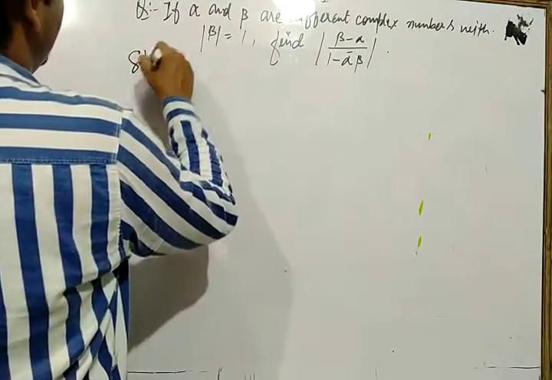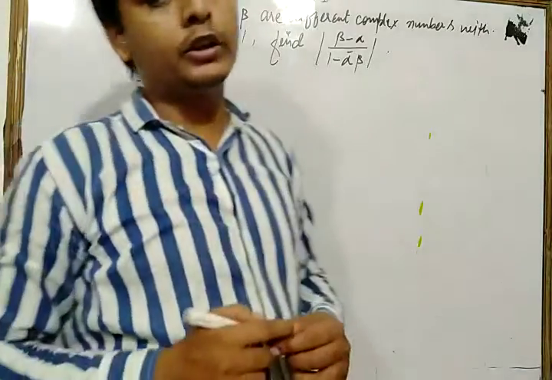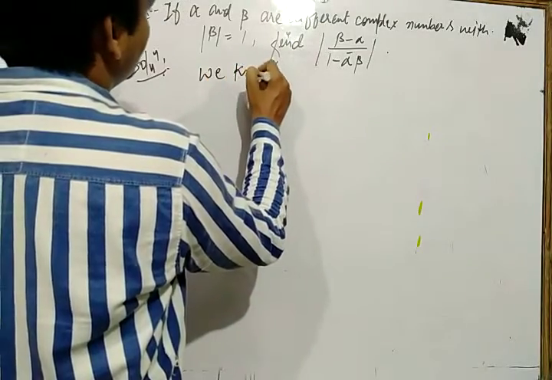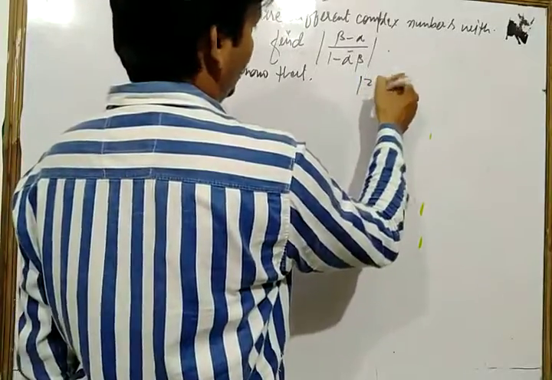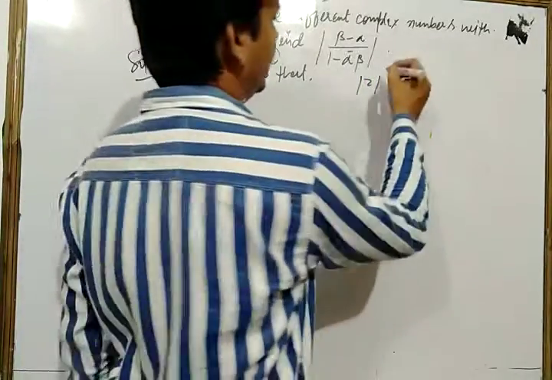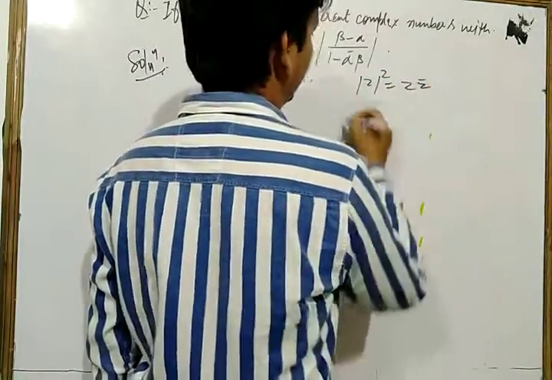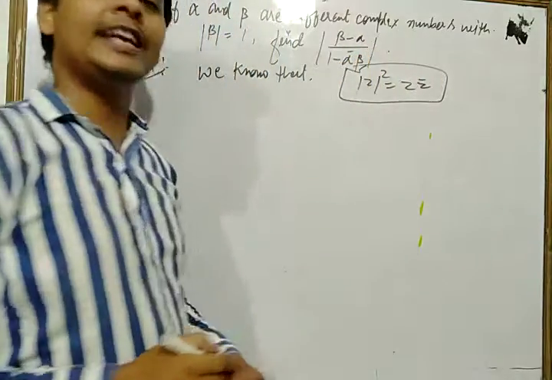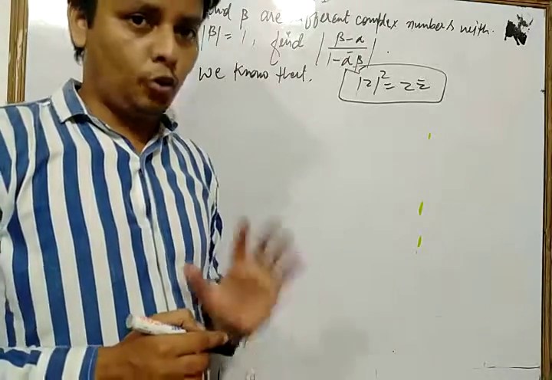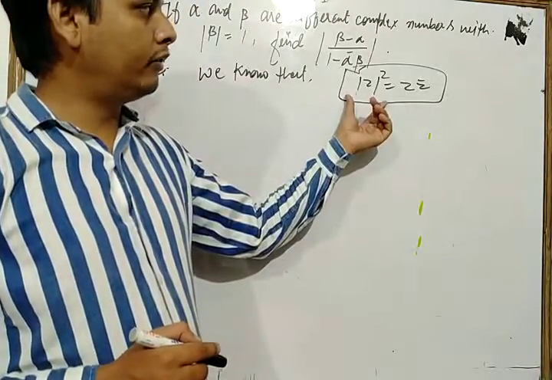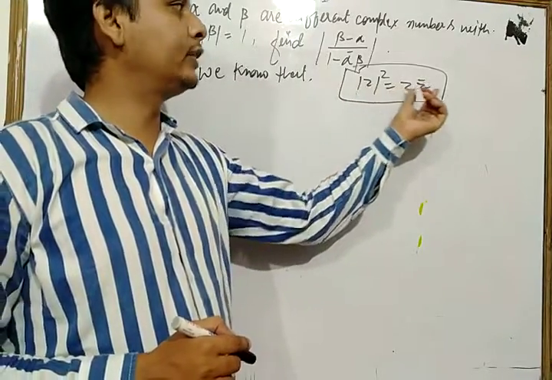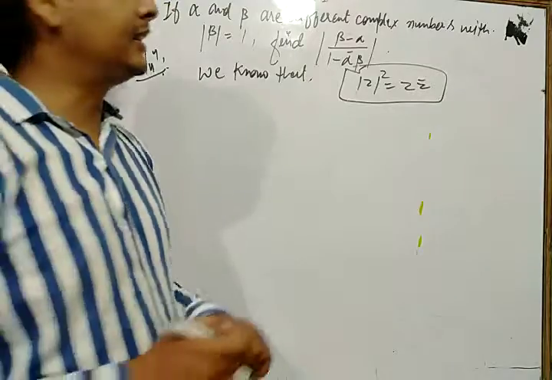Dear students, one important property of complex numbers, as we know: the square of the modulus of any complex number is equal to z into z bar. This is a very important property of any complex number. The square of the modulus of any complex number is equal to z into z bar. Let's see one more time.